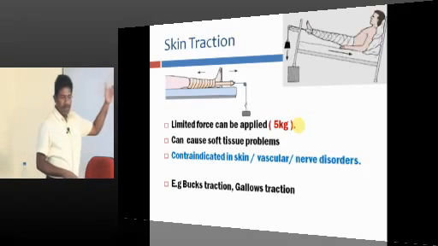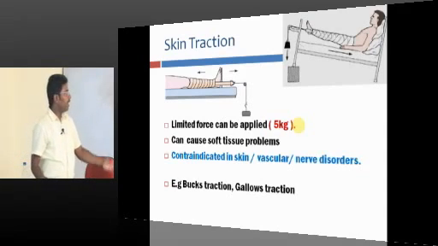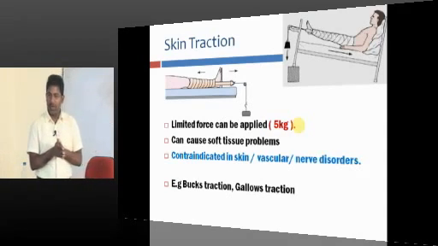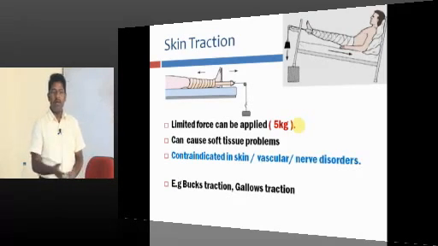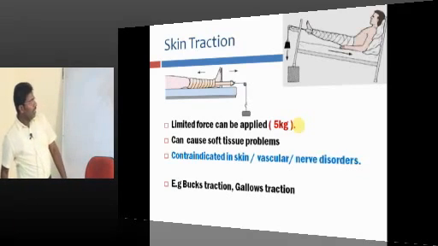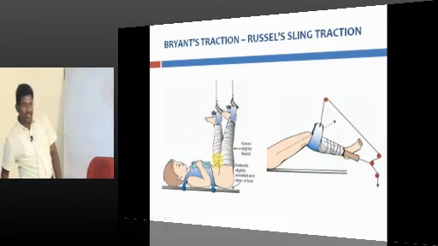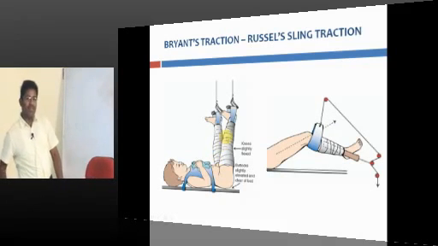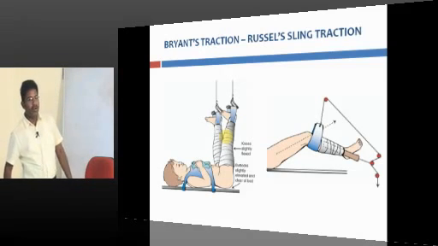So skin traction can be useful in a lot of conditions. The limitations are that only 5 kg can be applied, and if the patient has a soft tissue problem such as skin lesions or nerve lesions or vascular lesions, you cannot apply it. And examples, I'll show you the slides, are Buck's traction and Gallows traction. See, this is Buck's Russell sling traction, and this is Bryant's modification. This is known as Gallows traction. We have slides in the specific fractures. I am giving you just an introduction. We are going to see them later.